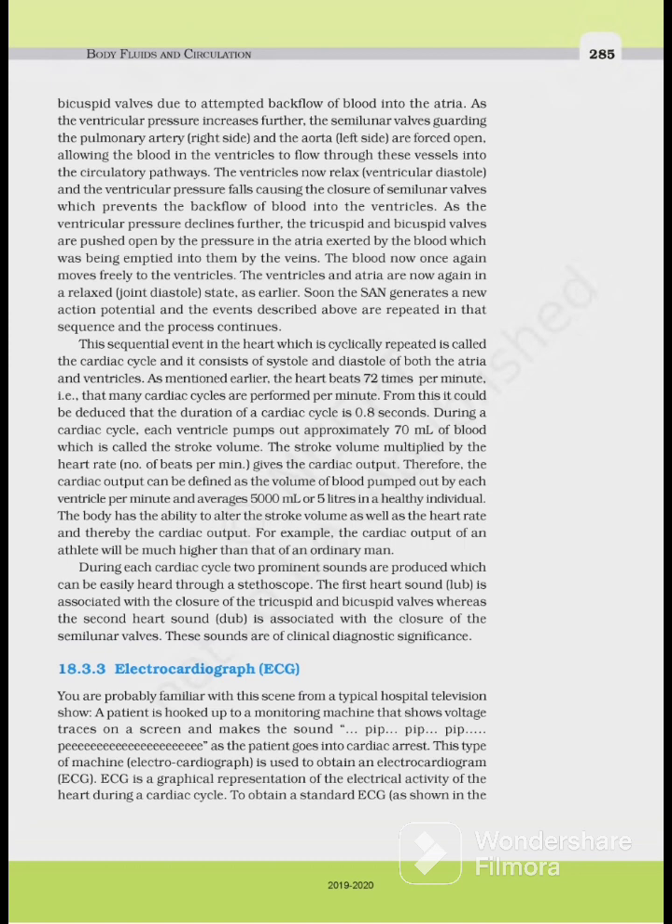ECG is a graphical representation of the electrical activity of the heart during a cardiac cycle. To obtain a standard ECG,